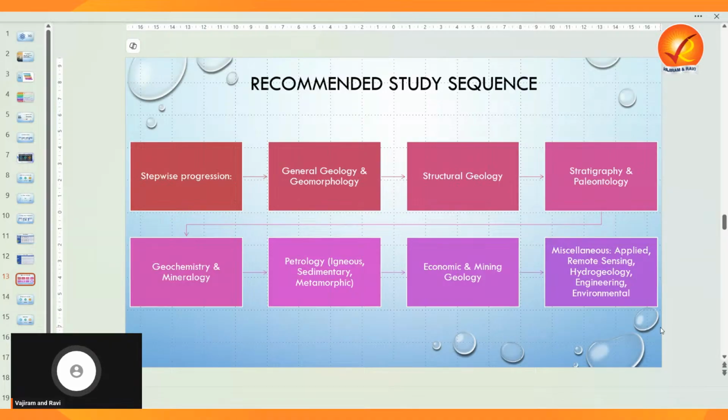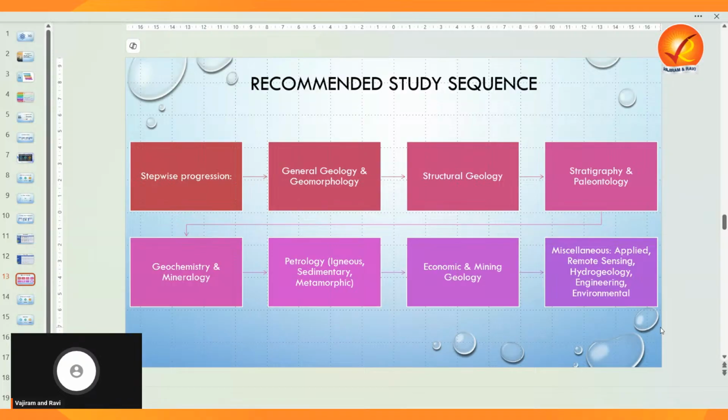Then you can go for structural geology, because structure is the main content which is going to control the rest. This is the sequence you should follow. Once your structural geology is over, then go for stratigraphy, then paleontology. Only then should you switch to geochemistry and mineralogy.